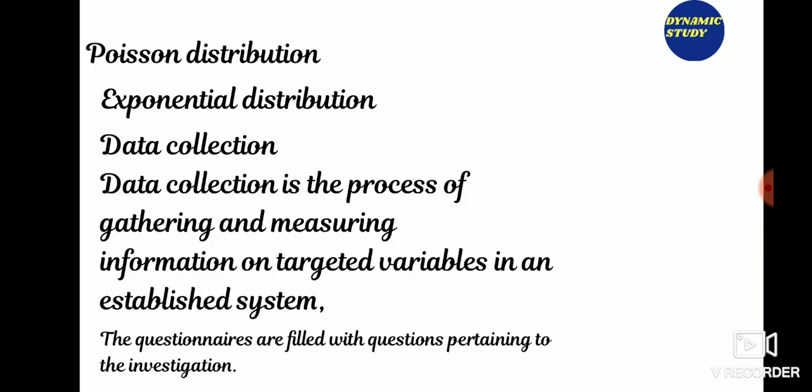What is data collection? Data collection is the process of gathering and measuring information on targeted variables. It establishes a system which enables one to answer relevant questions and evaluate outcomes. Sources of data are statistical sources and non-statistical sources. And types of data are primary data and secondary data. Primary data are data collected for the first time, keeping in view the object of the survey. Secondary data is any information used for the current investigation but obtained from data collected before.